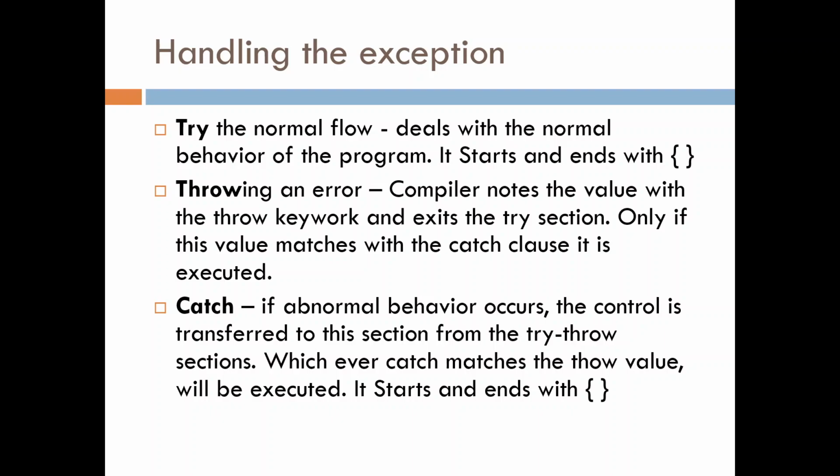You understand? If an error occurs, immediately the control will go to throw, where the error is going to be thrown. How you want to present the error is done using catch. So these are the different sections you have: try section, throw section, and catch section. The try section tries for a normal execution. If that normal execution doesn't happen, the control will go to the throw section. The throw section will tell you what error has happened, and according to that error it will go to the catch section and give you the formatted error.